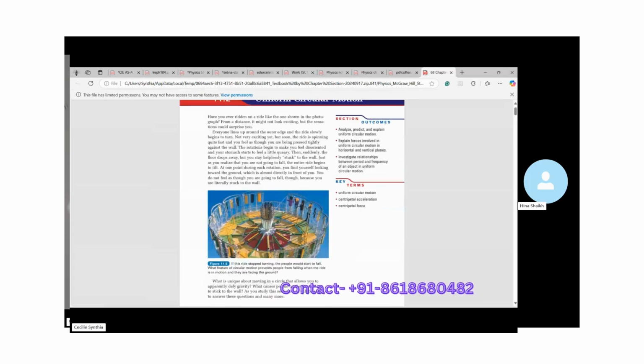So we're talking about circular motion, so there are a few things that you have to remember. Okay, see, can you have uniform velocity in a circular motion? Why not?